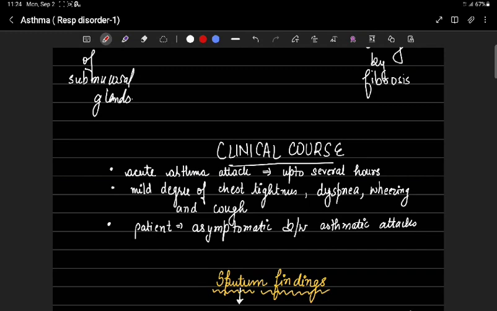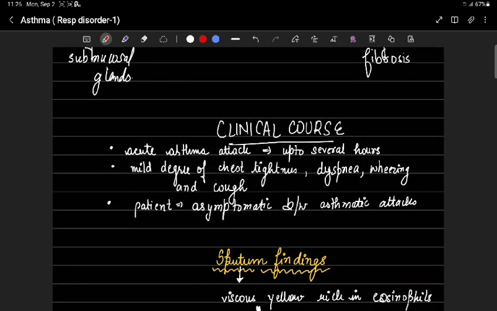Now comes the clinical course. Acute asthma attack lasts up to several hours. In some, there is a mild degree of chest tightness, dyspnea, wheezing, and cough with or without sputum production.